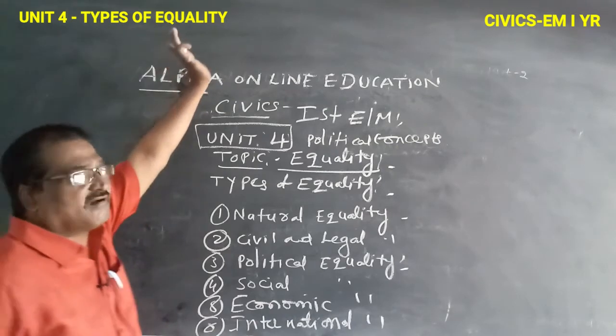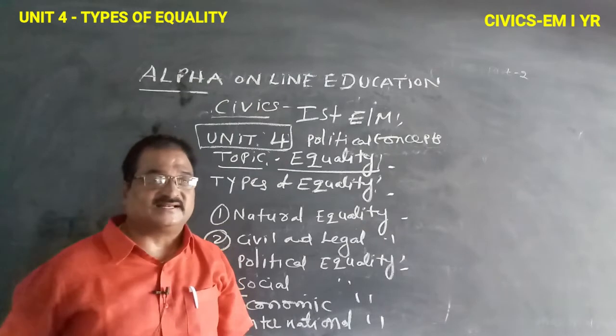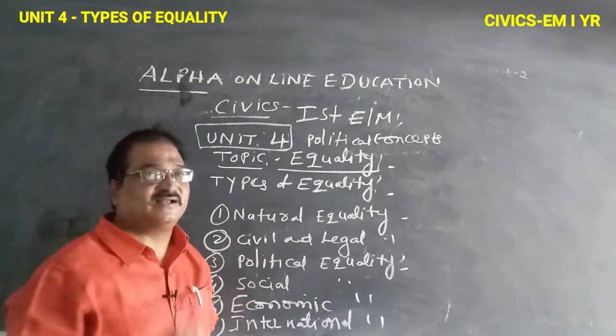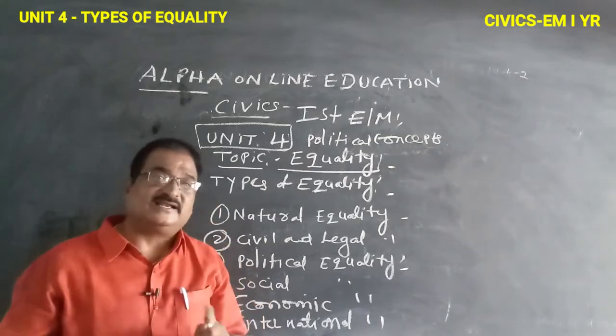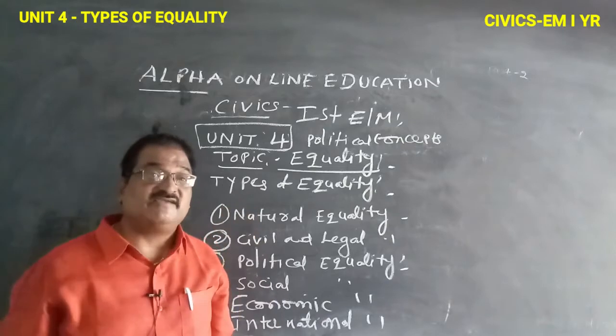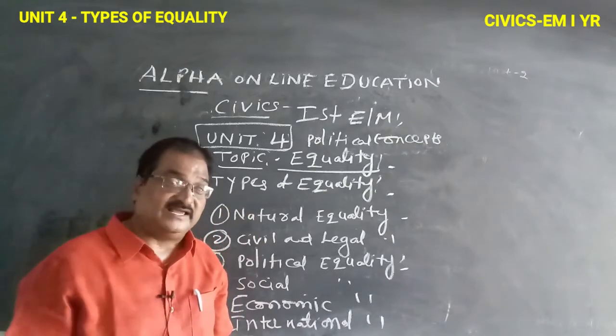Then I completed liberty: the meaning of liberty, the definitions of liberty, the kinds of liberty, and the safeguards of liberty.